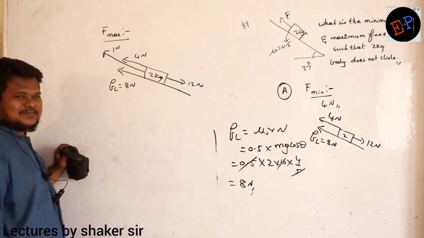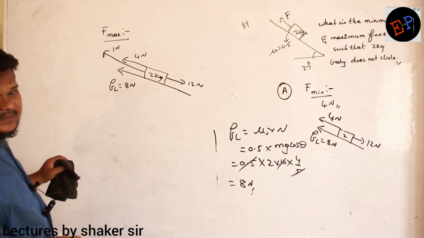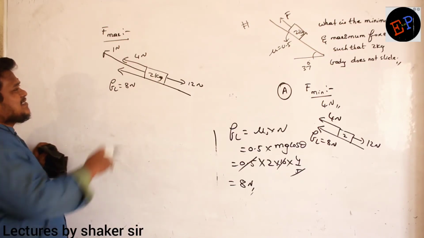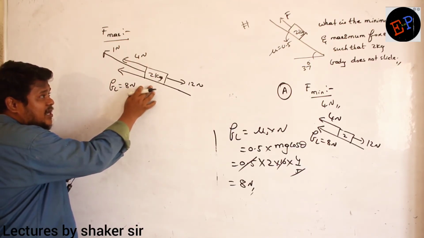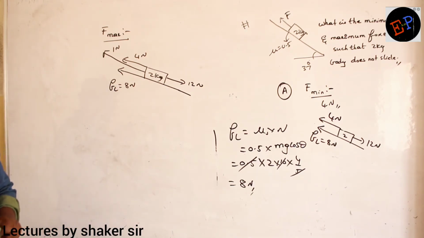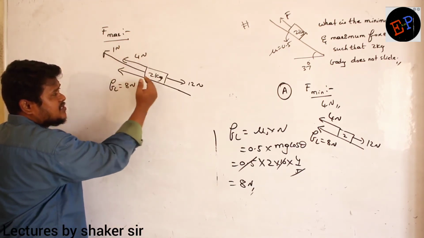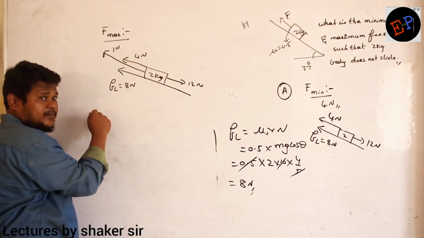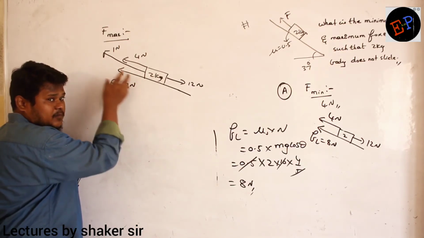How can you say friction will become more? If I start applying force in this direction, then the body will try to slide upwards, no? Why will the body try to slide upwards? Because now the force acting in the upward direction is greater than 12. So 4 plus 8, 12, plus 1, 13. So 1 Newton is the net force in this direction, and the body will try to slide upwards.